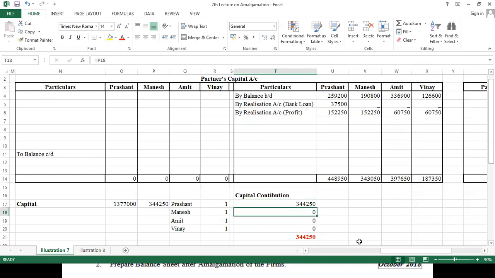So my total comes to, just a moment. Okay, I have taken the formula here. So I have to write down 3,44,250.